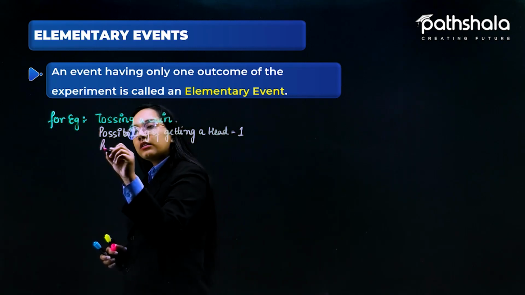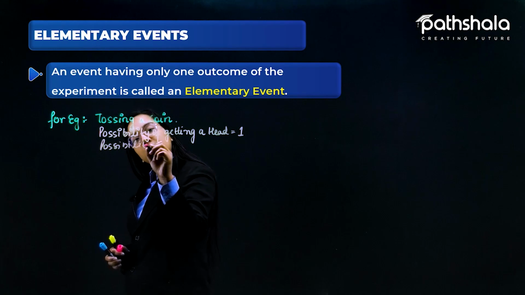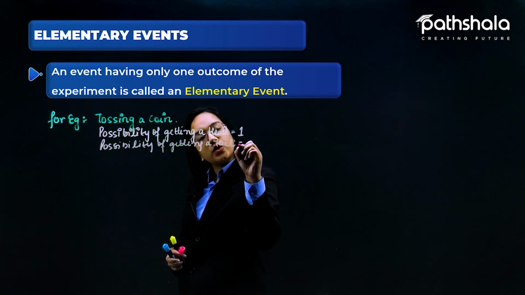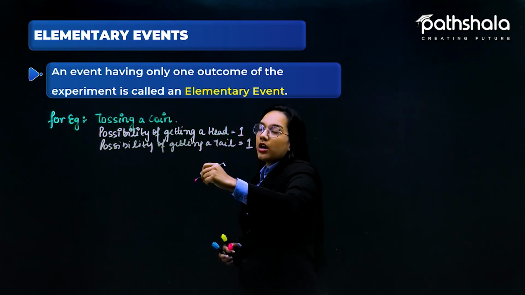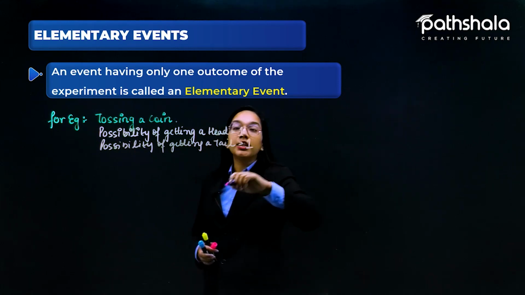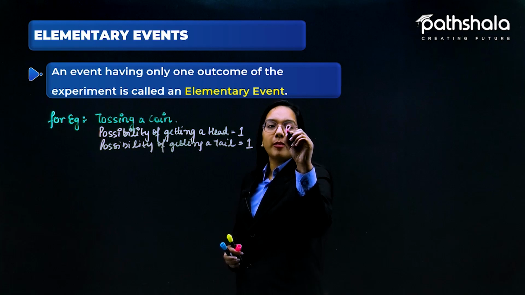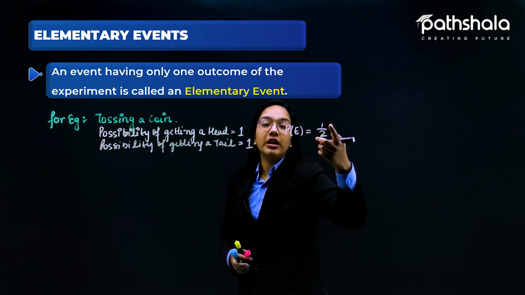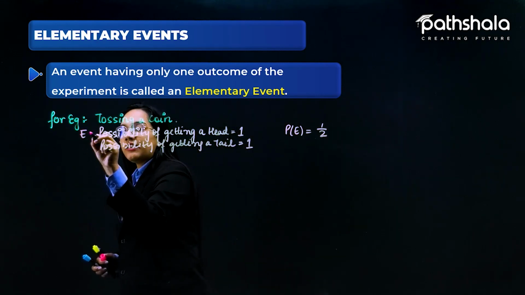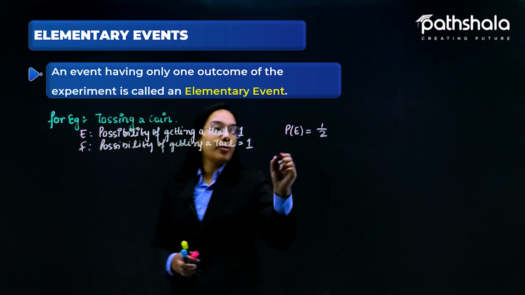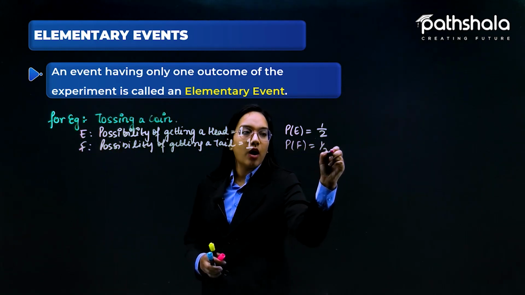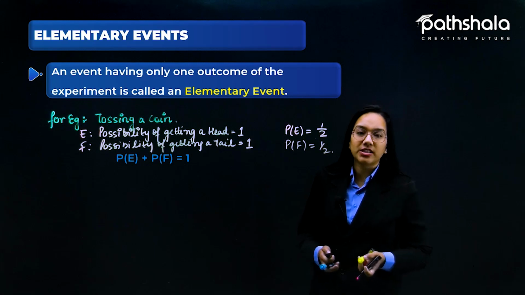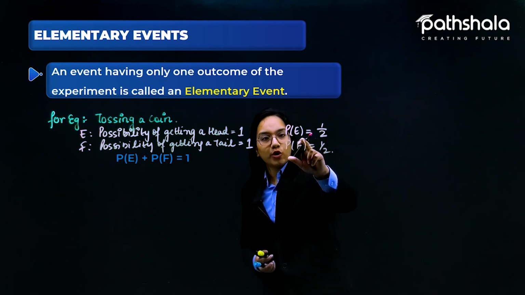The possibility of getting a tail is also one. So let us suppose I take this as an E event and this as an F event. The probability of E is equal to 1 by 2, because the number of outcomes favorable to E is 1. And the probability of F is also equal to half. Furthermore, we can deduce that the sum of the probabilities of both of these is equal to 1, if I add up probability of E plus probability of F.